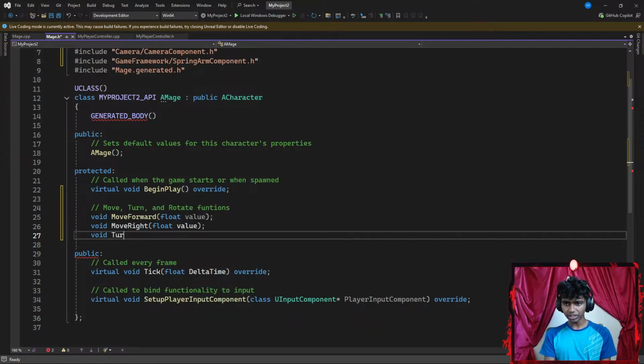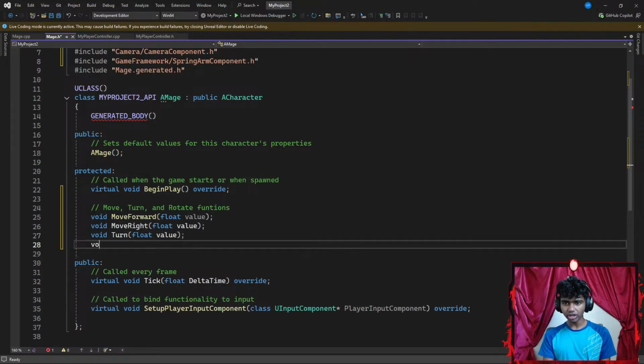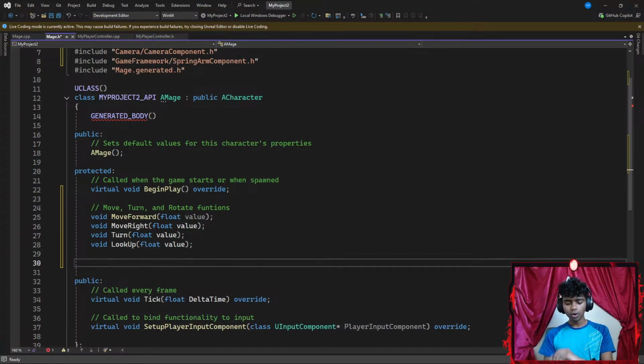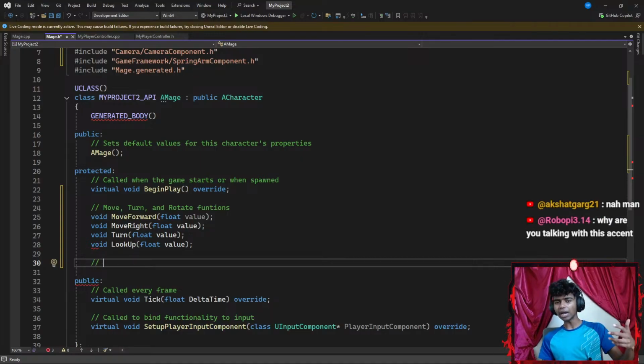Third is going to be something like turn, which requires a floating point parameter of value. Lastly, I'm going to create my fourth method called something like lookup, which is going to require a floating point parameter of value as well, ending with a semicolon. Once I'm done with those, I'm going to add the properties for my camera boom, which is my spring arm component, and my follow camera, that is going to be my camera component.